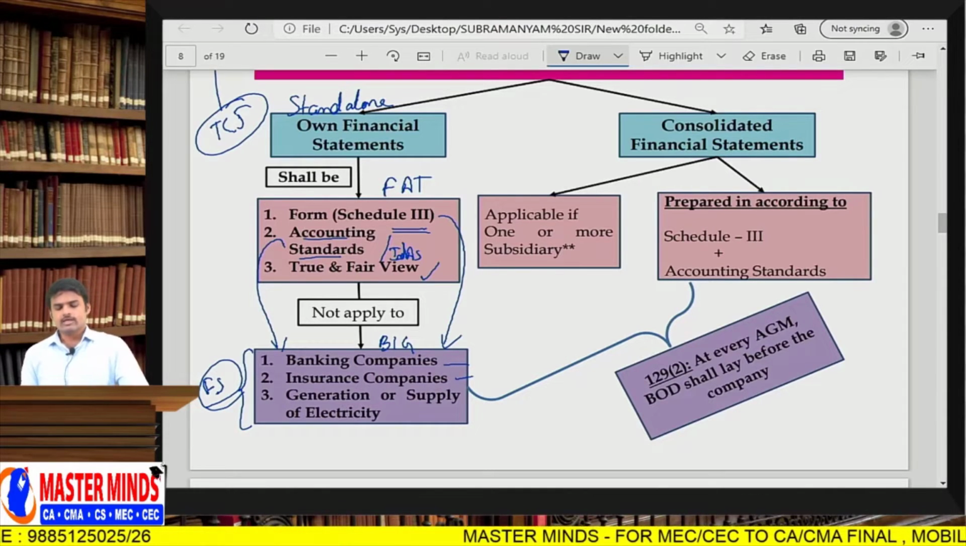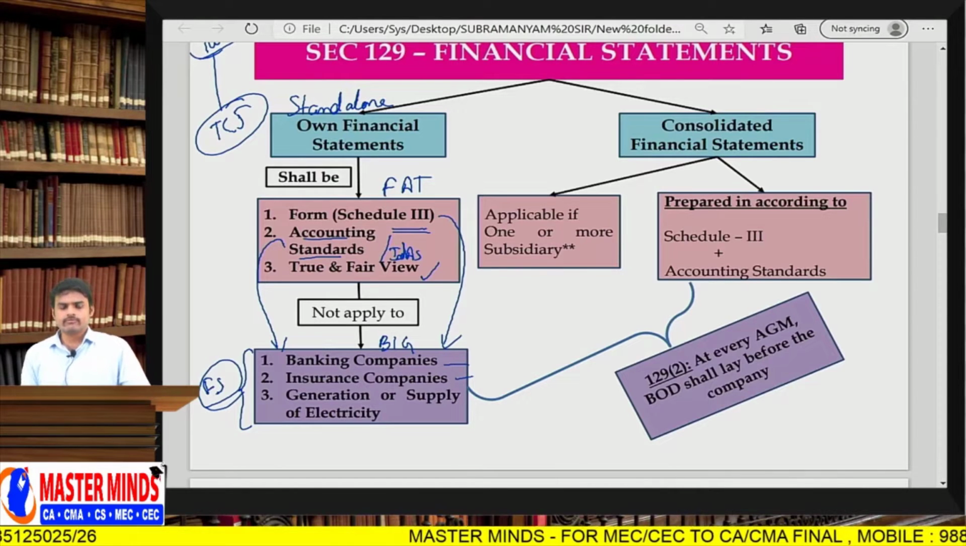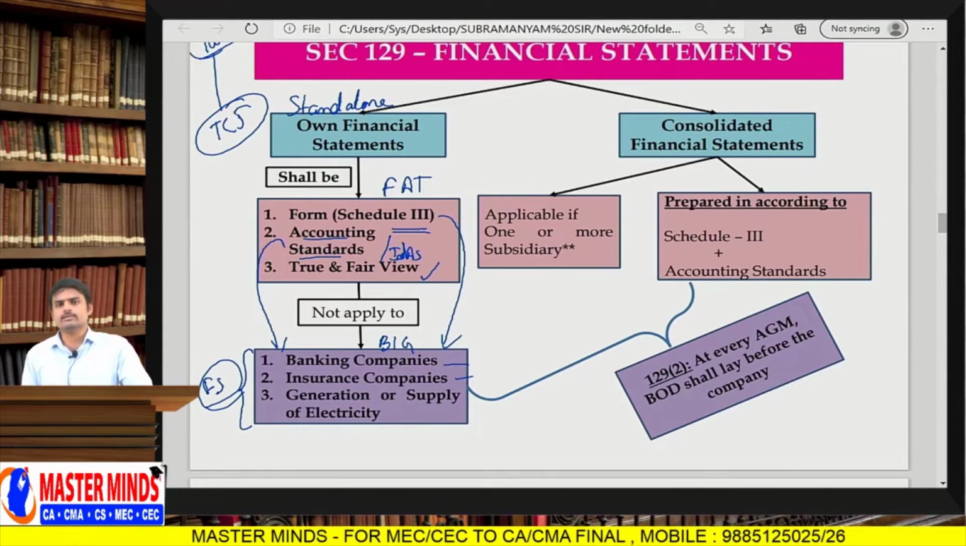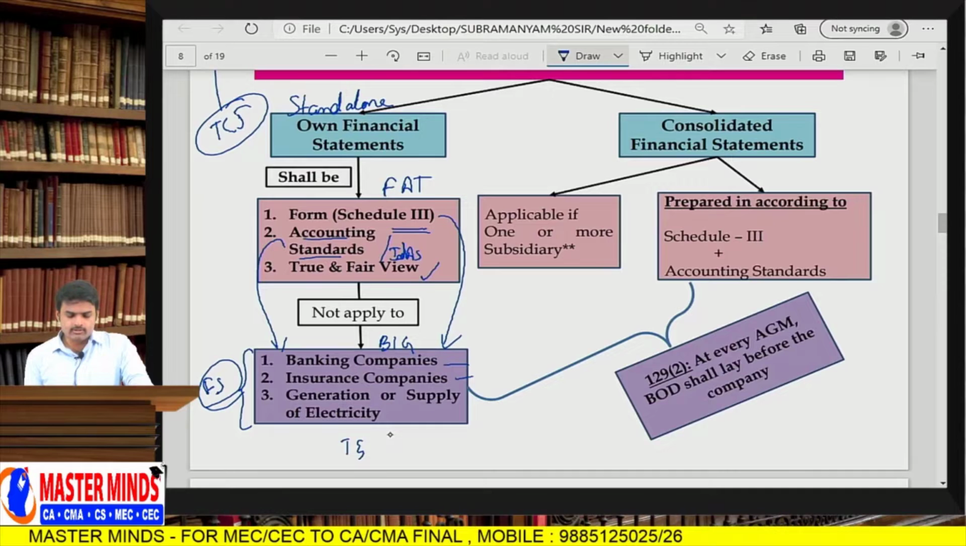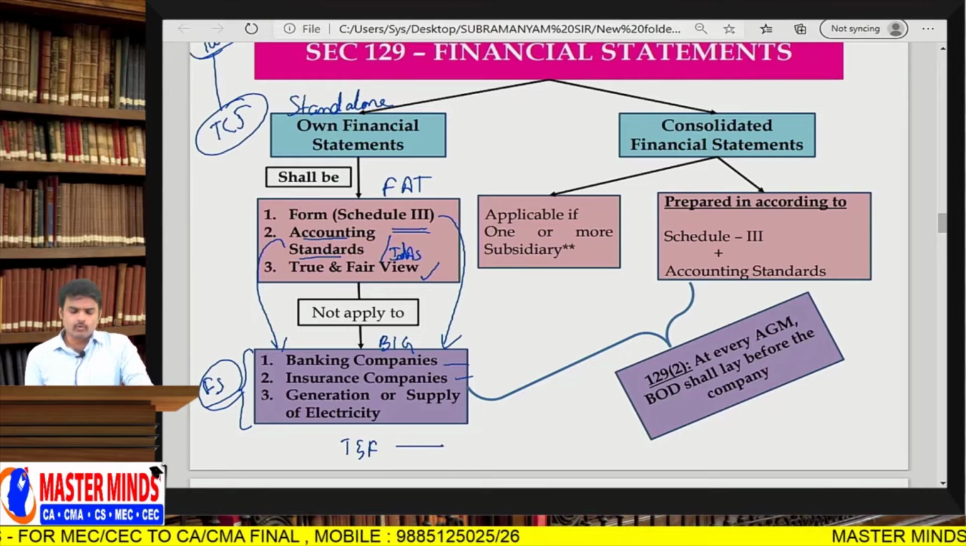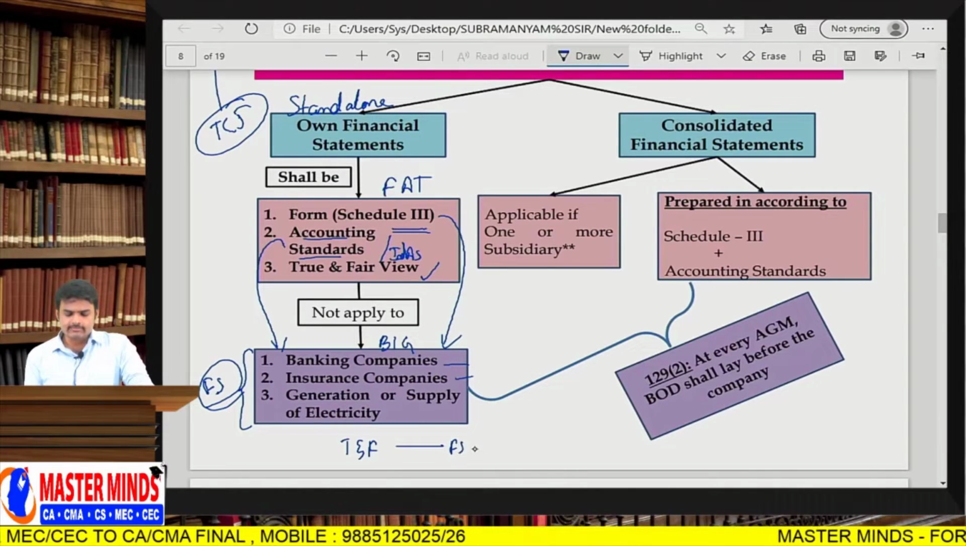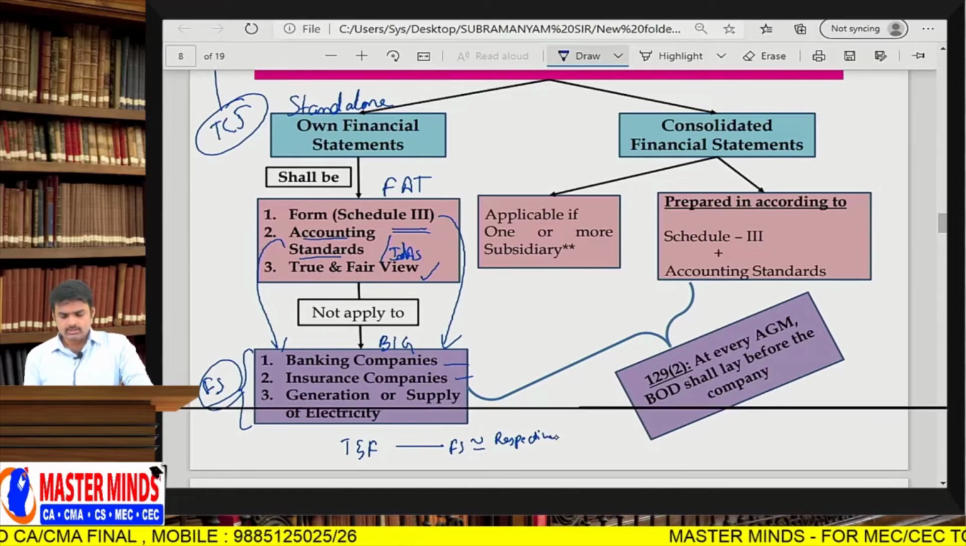So obviously, as per the Companies Act 2013, true and fair view will be different, and financial statements prepared according to the Banking Regulation Act, the Insurance Regulatory and Development Authority, and the Electricity Companies Act will be different. So these rules are not applicable to them. Yes, the financial statements of banking companies, insurance companies, and generation or supply of electricity companies will express a true and fair view, provided they prepare financial statements in accordance with the respective acts.